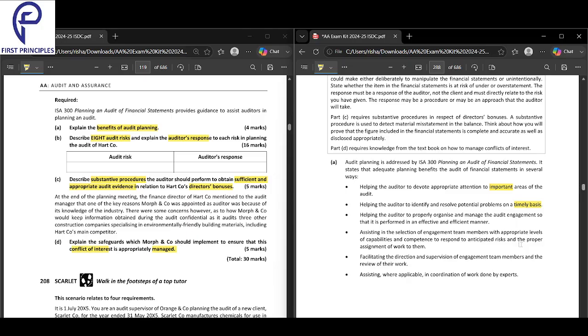Third, to ensure that everything is organized, you run the audit smoothly and on time. Helping the auditor to properly organize and manage the audit so that everything is done in an effective and efficient manner. If you are planning well, you will see everything is more organized and managed, and you'll do things in an effective and efficient manner.